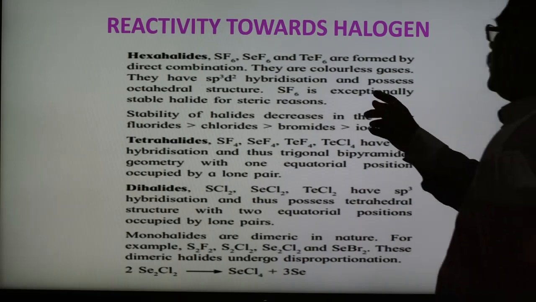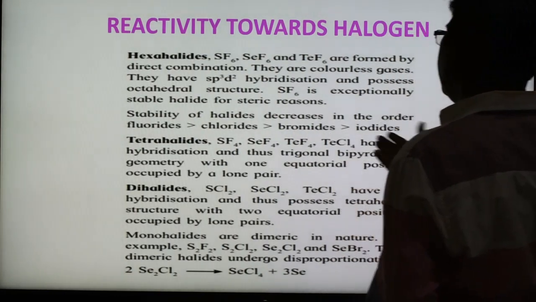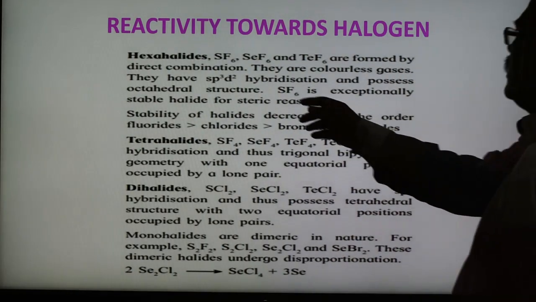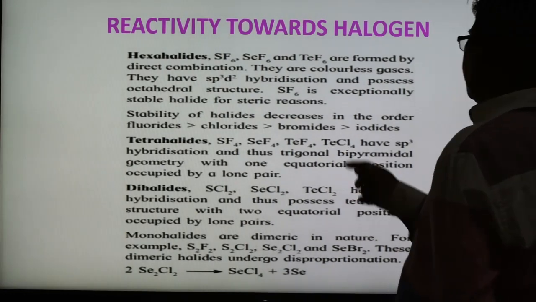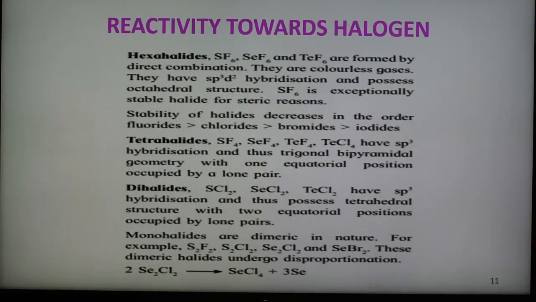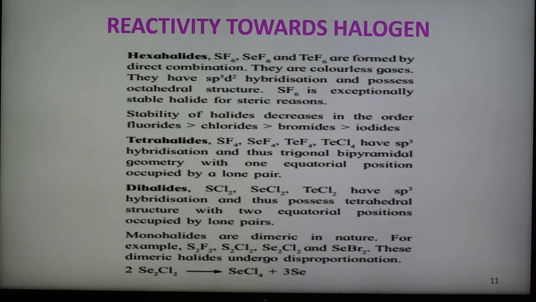SF6 is an exceptionally stable halide for steric reasons. The stability of halides decreases in the order fluoride greater than chloride, then bromide, then iodide. So they form hexahalides. They also form tetrahalides and dihalides. In the case of tetrahalides, SF4, SeF4, TeF4, TeCl4 have sp3d hybridization, and therefore they have trigonal bipyramidal geometry, with one equatorial position occupied by the lone pair.